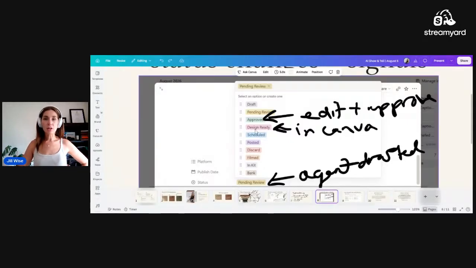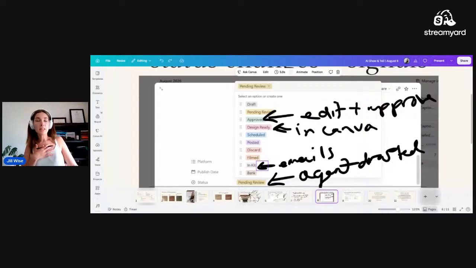So in this case of content, it can create those in Canva for me and then tell me that the design is ready. So when it's done, it changes to that. When I see that there's design ready, or even better, when my orchestrator briefing agent sees that the design is ready or an email is scheduled, it will say in Kit right here. That's emails.